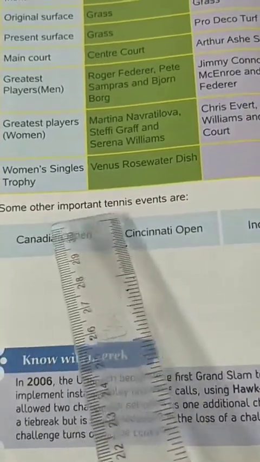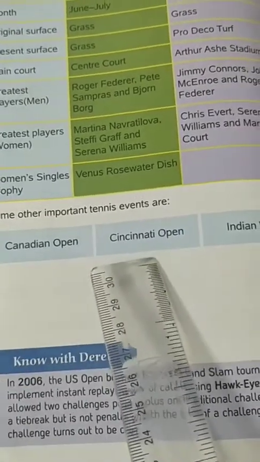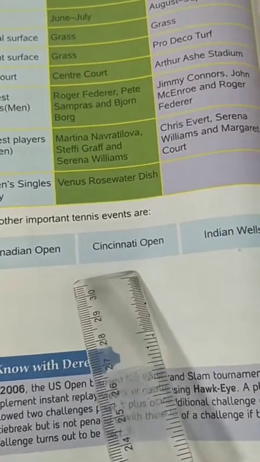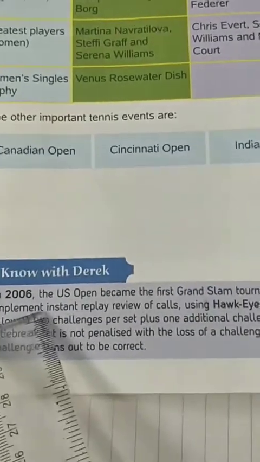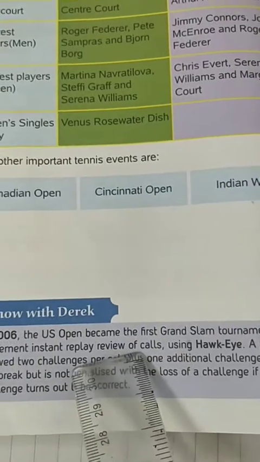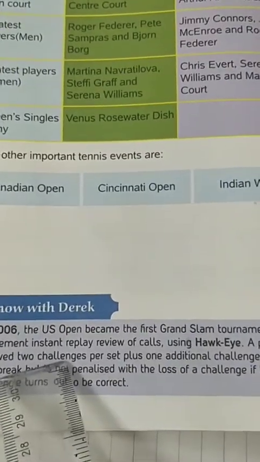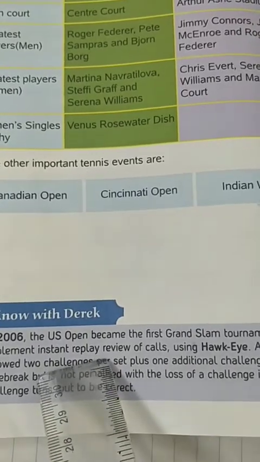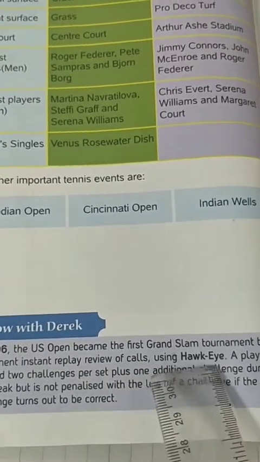Now some of the important tennis events are Canadian Open, Cincinnati Open and Indian Wells. In 2006, the US Open became the first Grand Slam tournament to implement instant replay review of calls using Hawk-Eye.